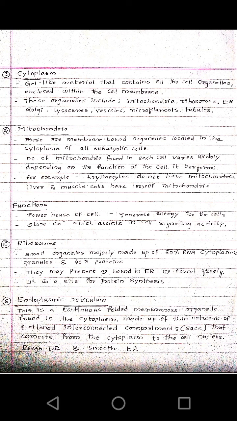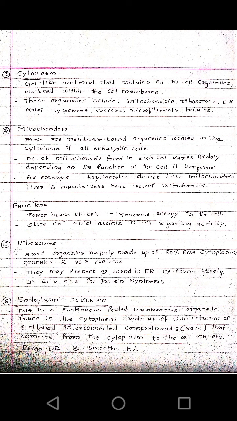Then the next organelle is the mitochondria. These mitochondria are popularly called the powerhouse of the cell. For the first time these mitochondria were observed by Kolliker, and the name was given by Benda.